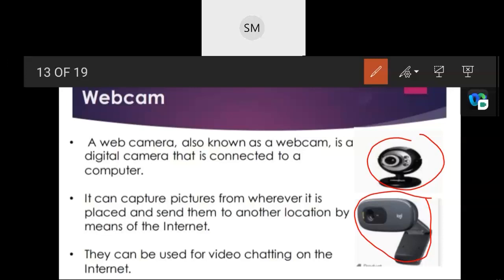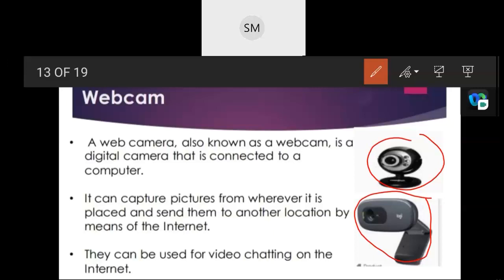So if you have an internet connection, if you have a Wi-Fi connection, we used to share our picture. Definitely, to enter this class we need our internet connection, isn't it? To your WebEx ID. In the same manner, if you would like to share your picture wherever, you definitely need an internet connection. So they can be used for video chatting on the internet. So what is the main function of that web camera?